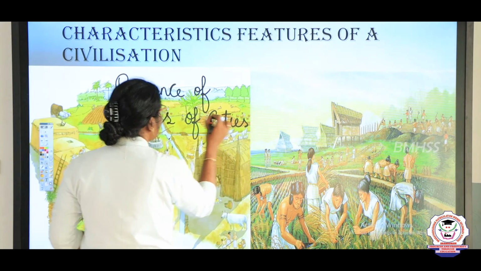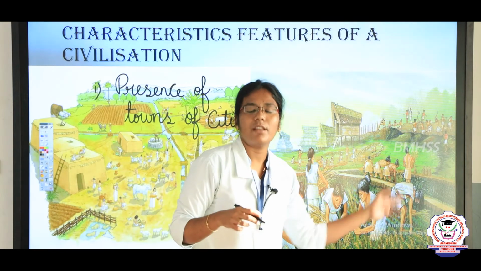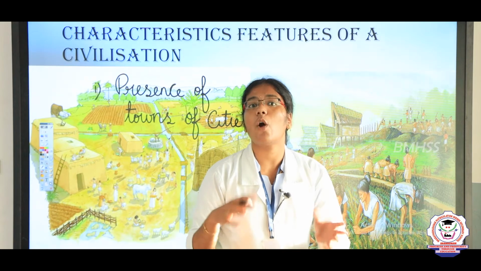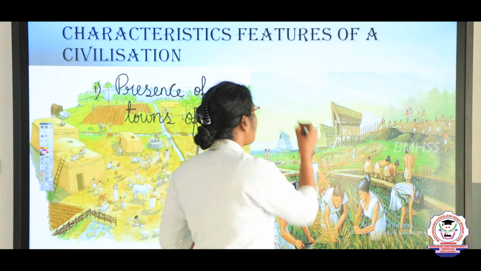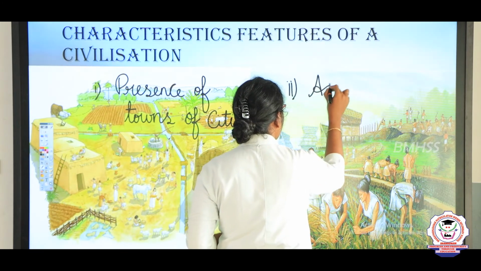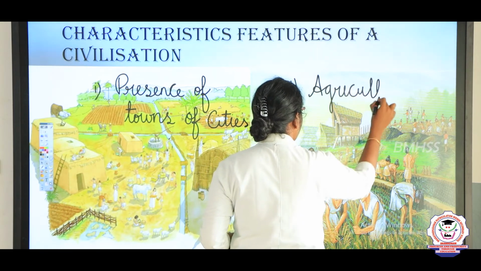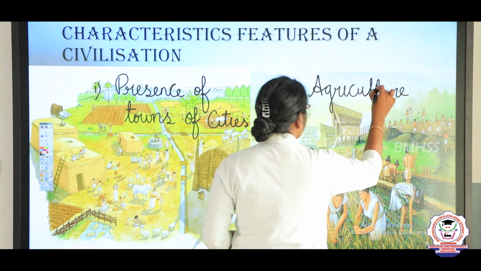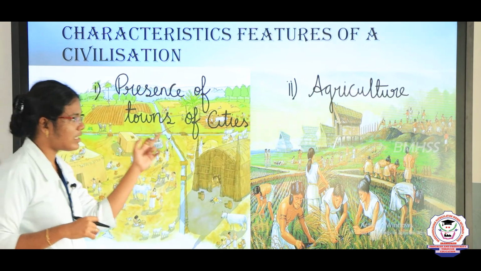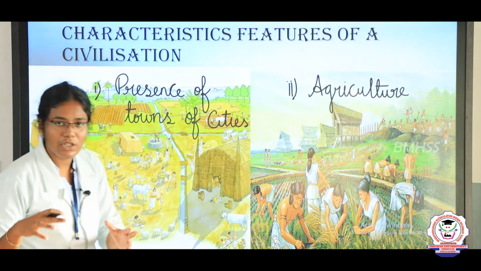Then the second point is agriculture, which means in that place we need to produce crops. Definitely agriculture is to be done in that place. Crop production should be there, that is the second point. So the first point is the presence of towns and cities. The second point is agriculture.